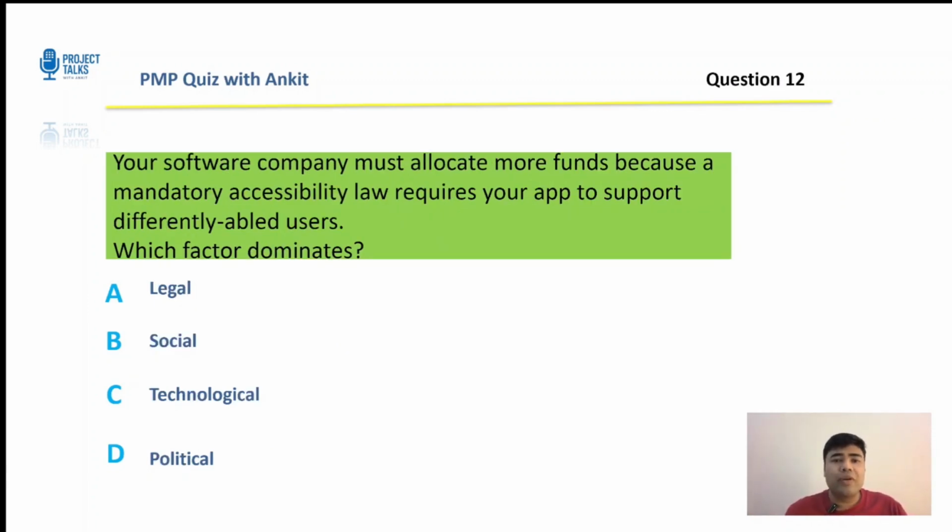All right. Your software company must allocate more funds because a mandatory accessibility law requires your app to support differently abled users. Which factor dominates? Legal, social, technological, or political? Let me give you 15 seconds.